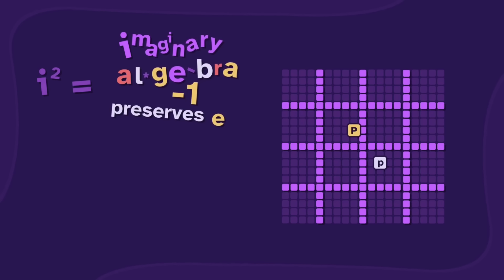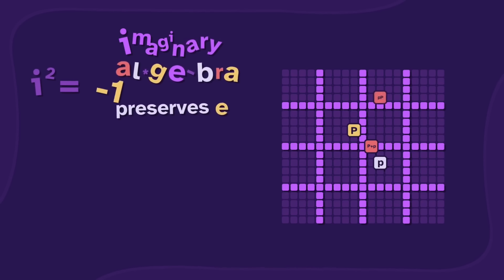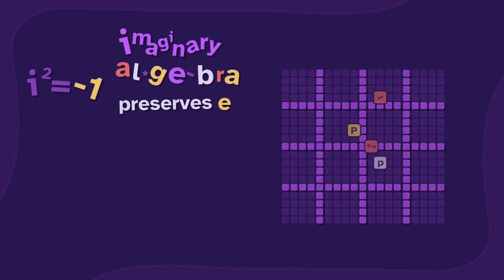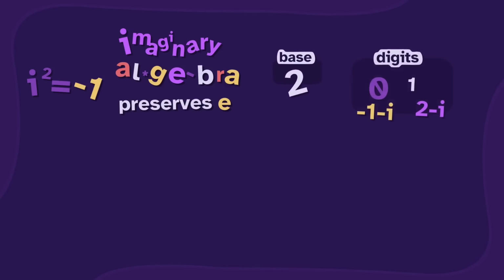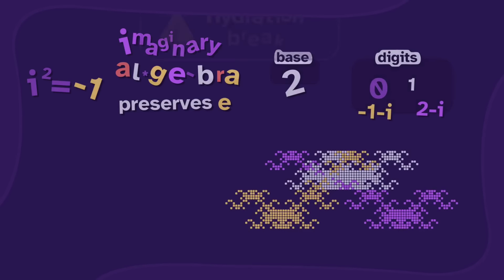If we pick 2, then their sum will be... and their product will be... And so if we use an base and digits, then their fractal is...